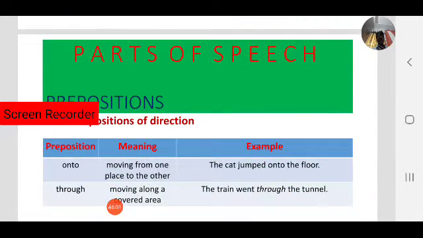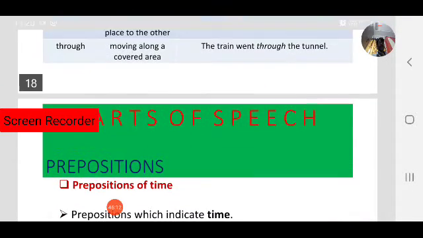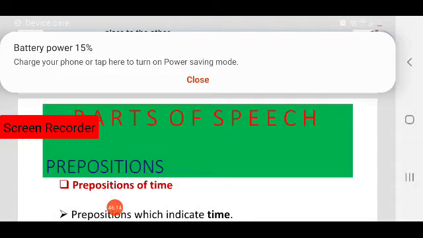Onto means moving from one place to another place; in that case we use onto. Through means moving along a covered area; in that case we use through. This is all about prepositions of place and direction.